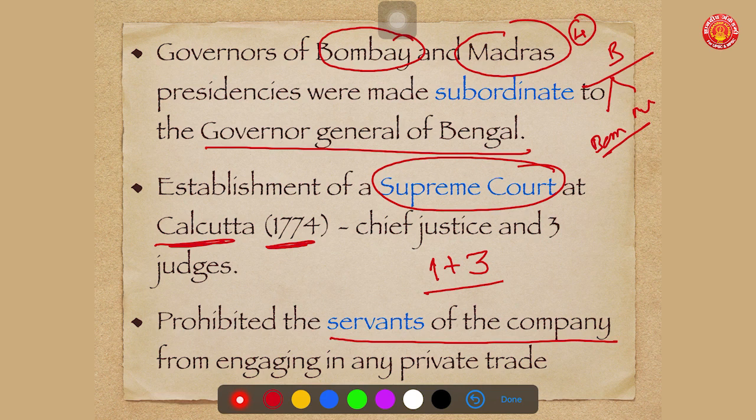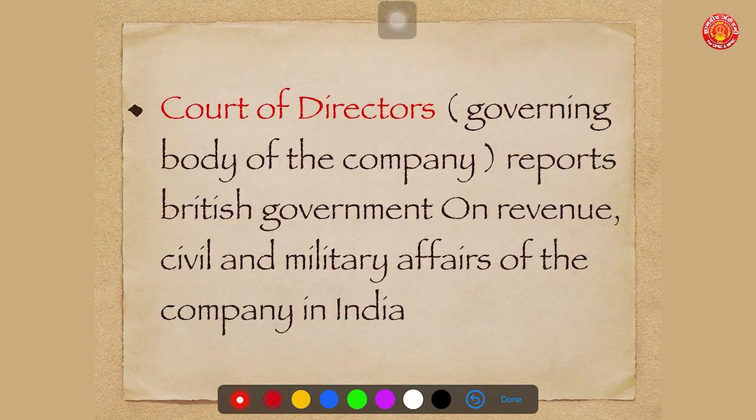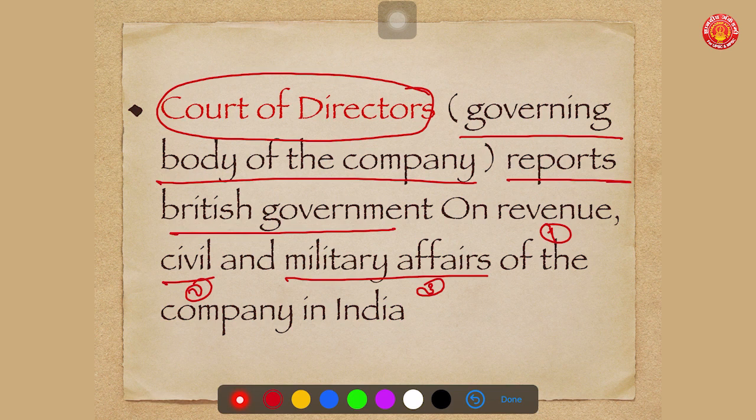This act said that there should be a Supreme Court at Calcutta having one Chief Justice of India plus 3 senior most judges. Then servants of the company were prohibited from having any kind of engagement with the members of the native population, and it established a Court of Directors, which was the main governing body of the company.